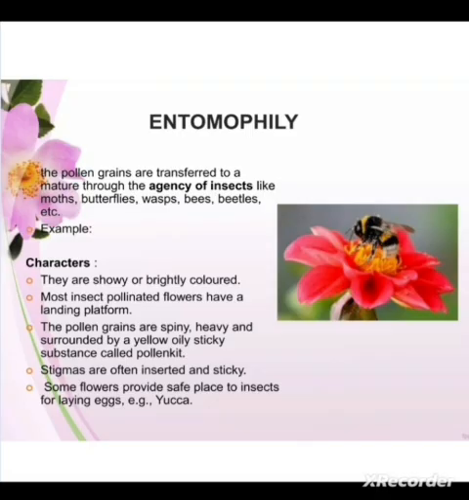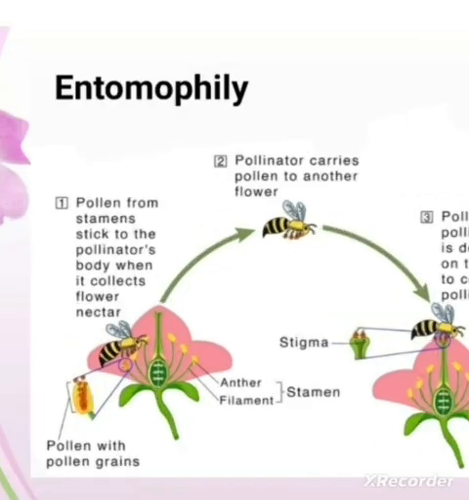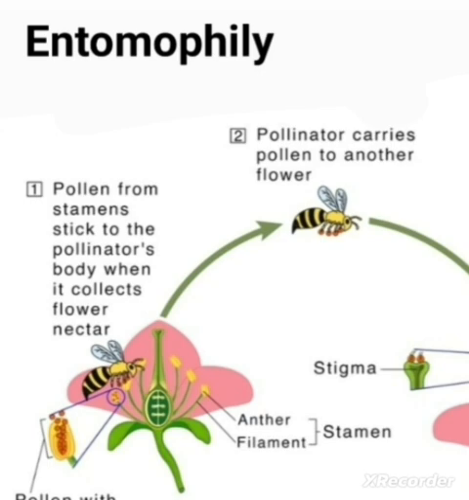These flowers are showy, they are full of nectar, they have sweet smells, they have strong smells also, and large showy petals. They have a lot of nectar just to attract the different insects. So when the insects visit a certain flower in search of the food, that is the nectar or the pollen grain, in doing so, the pollen grains, which in case of these flowers are sticky, get stuck on the back of the insect.